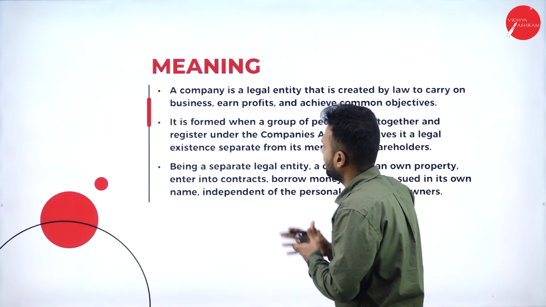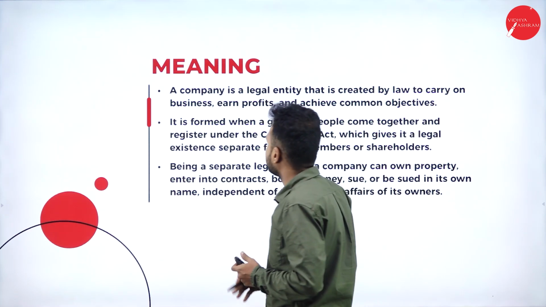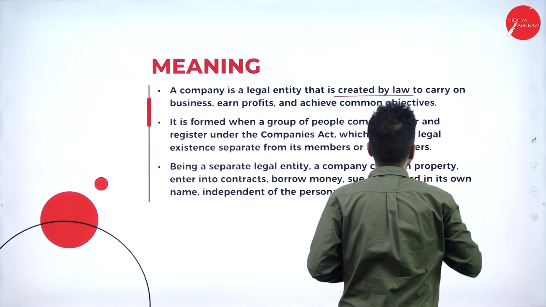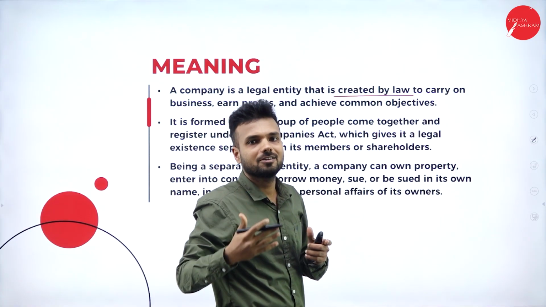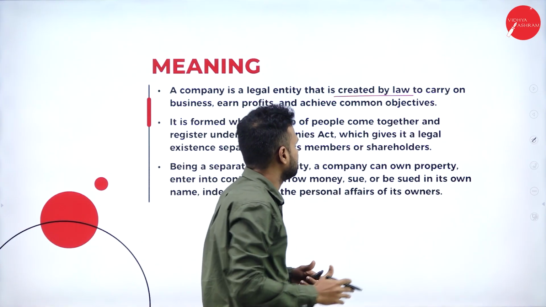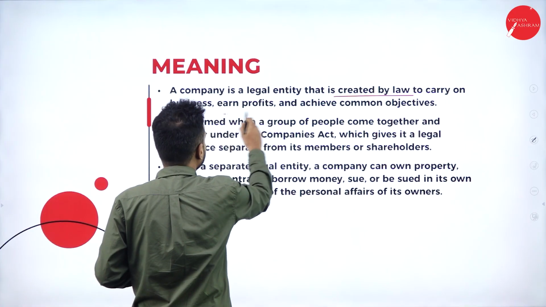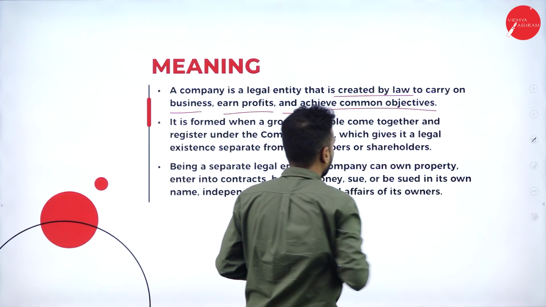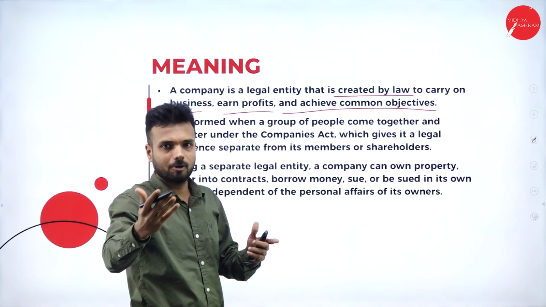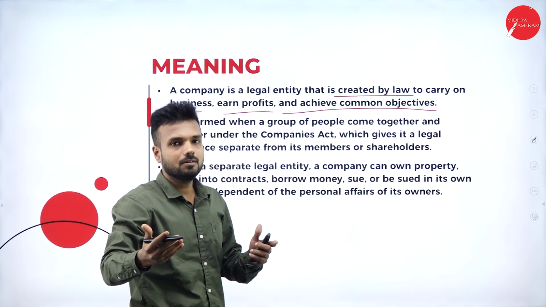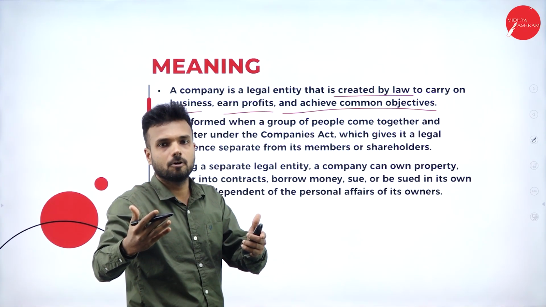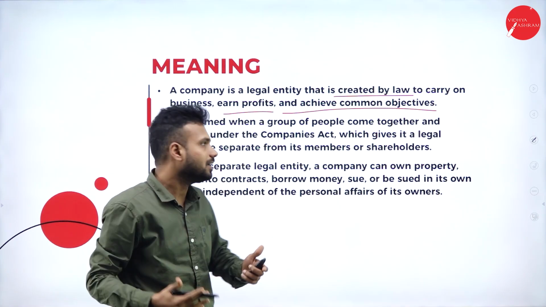So, meaning of a company. Here we get to know what exactly a company is. A company is a legal entity that is created by law. The company has been created by law, not in the natural process. It is a legal entity created legally to carry on business, earn profit, and achieve the common objective. What will be the common objective while establishing a company? Making profit will be the common objective. In other words, a group of people gather with the intention of making profit with a common intention, and that we call a company.